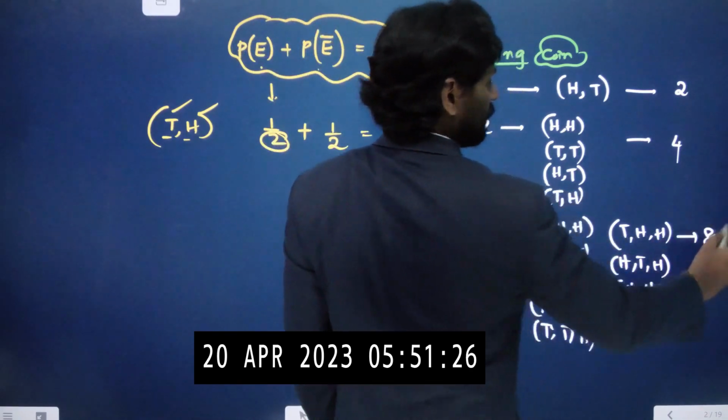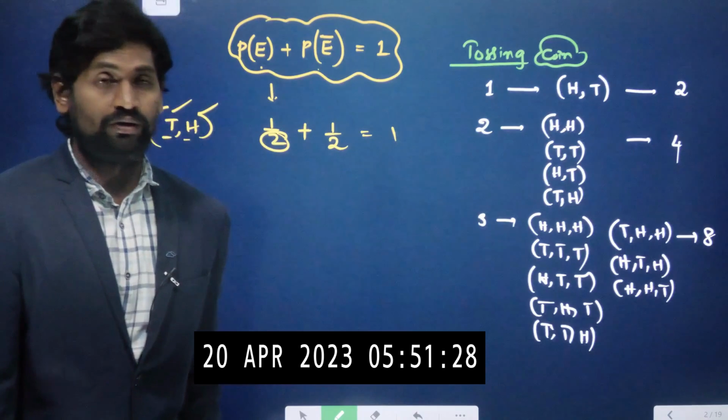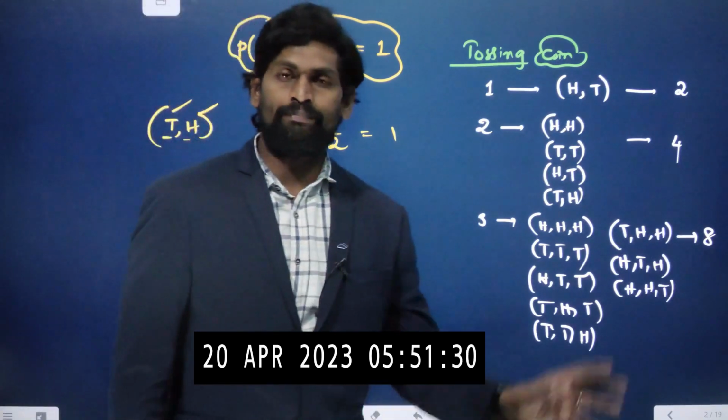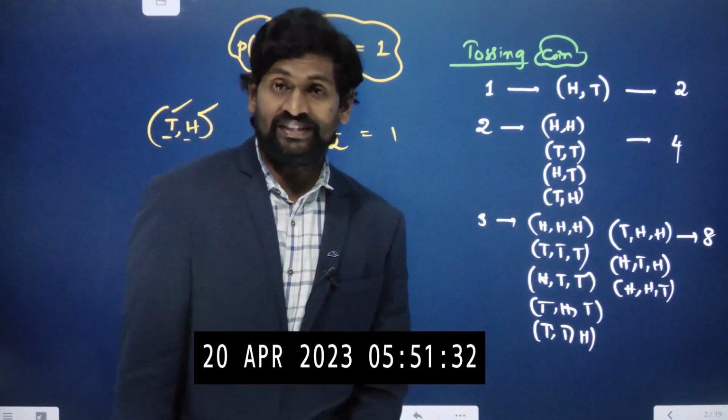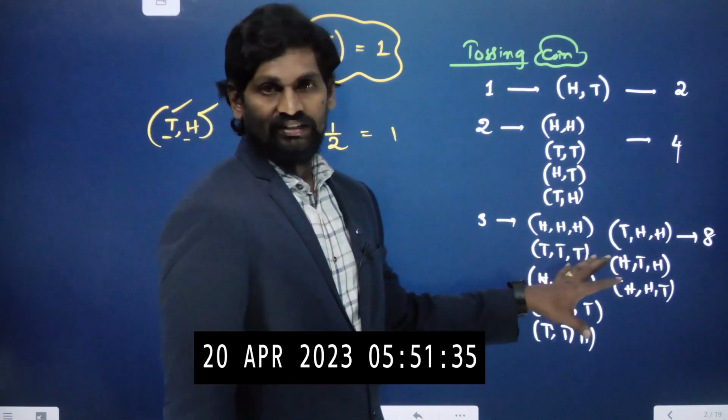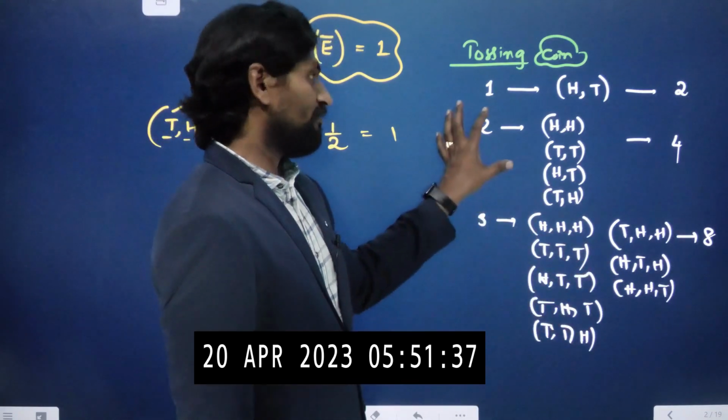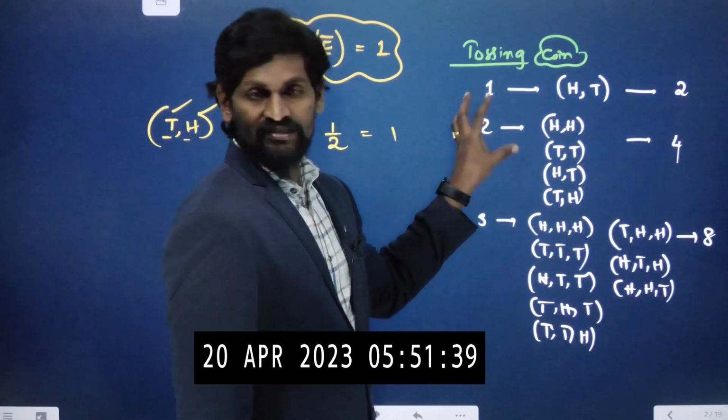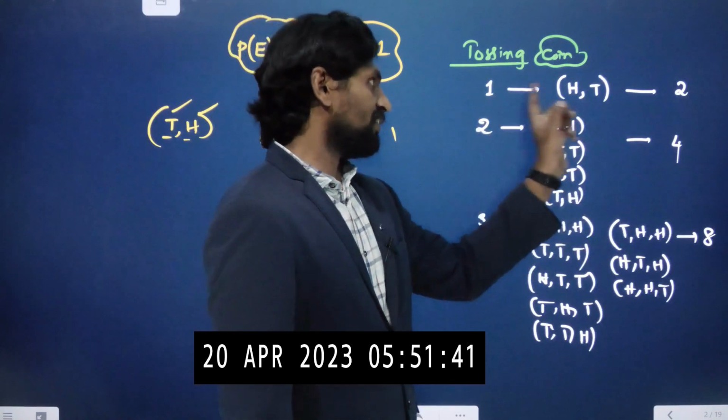There are total number of elements or results, the sample space. Number of elements in sample space is 8 when tossing 3 coins. When tossing 2 coins it is 4. For 1 coin it is 2.